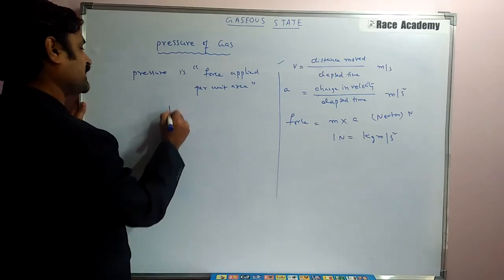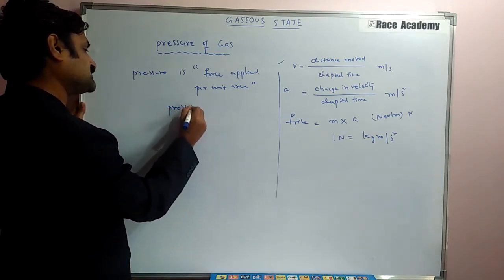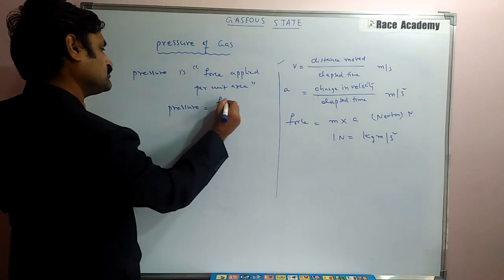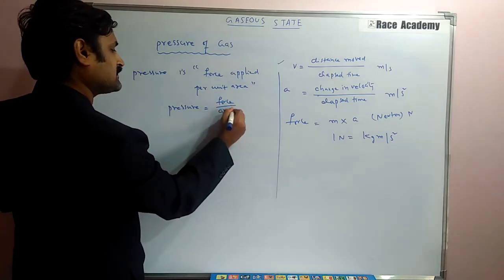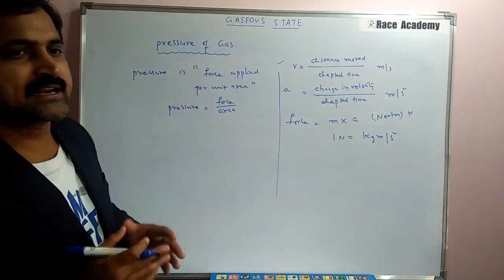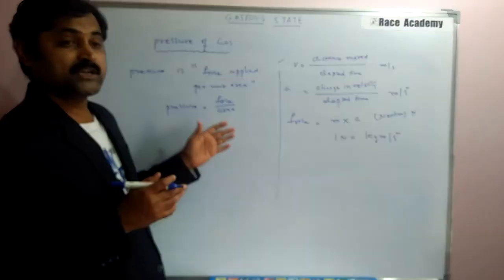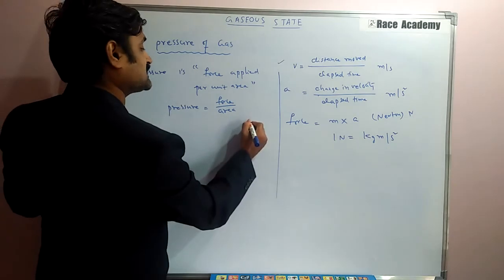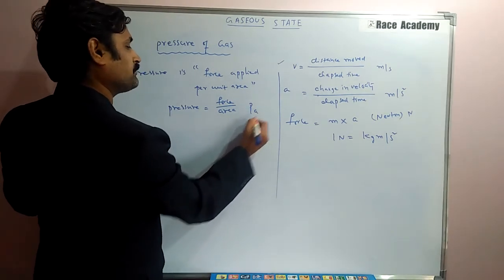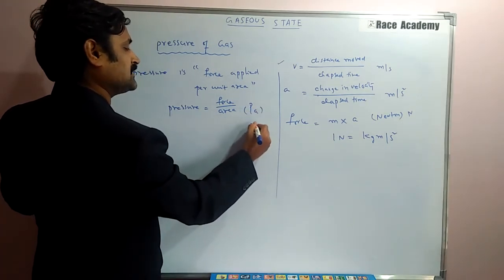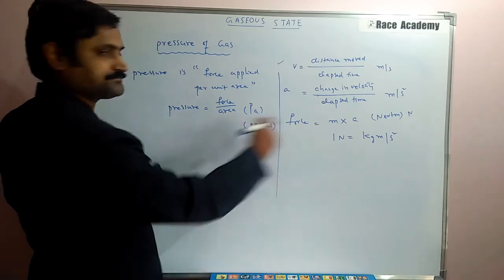So we can write pressure is equal to force by area. Very simple. Now, one of the most important SI units of pressure is the Pascal. Pa we will write, nothing but Pascal.